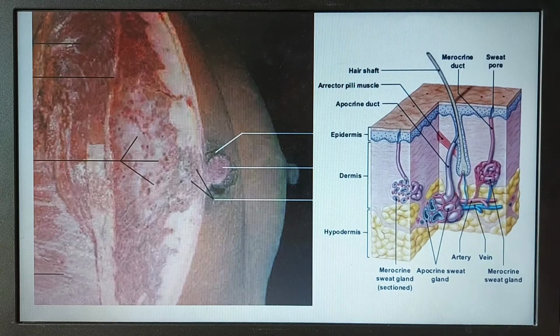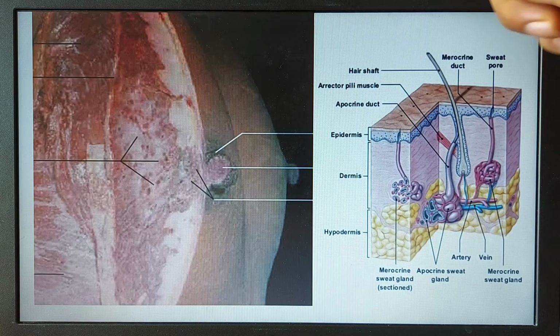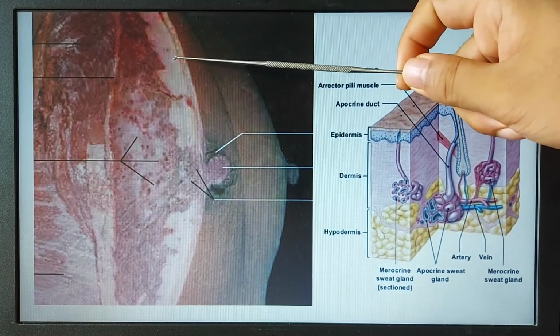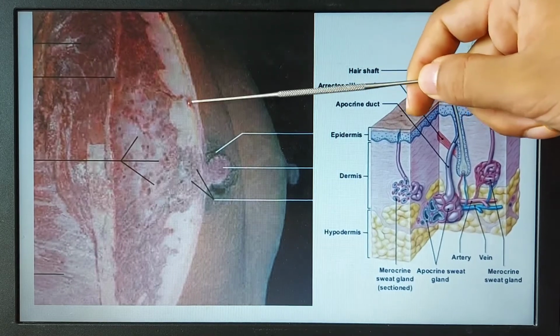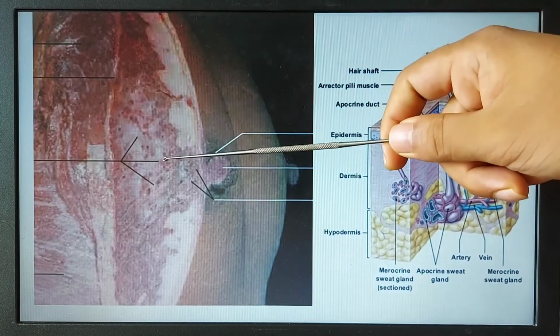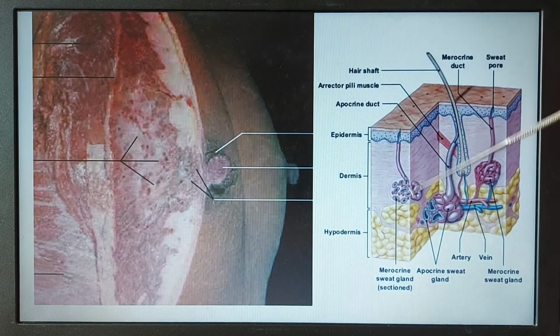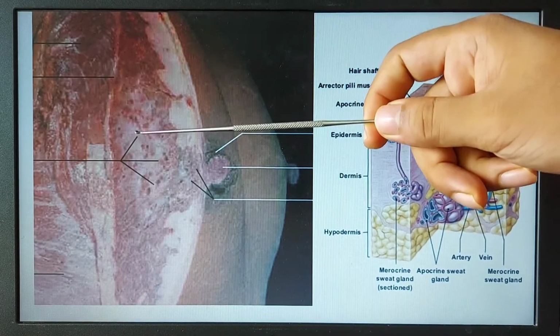When we study the thorax and we read the content of the superficial fascia, we have read that there is a structure that is the breast. The breast is nothing but a modification of these sweat glands. That means there will be a duct and there will be some glandular tissues. In the breast, we will see those things later.